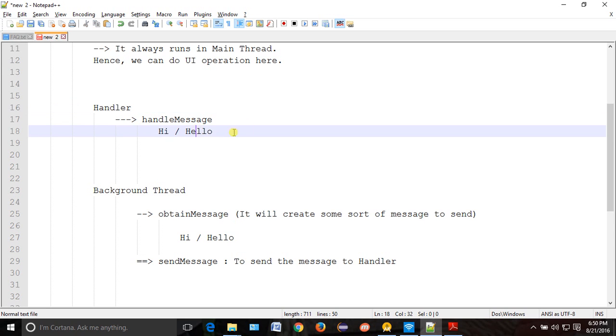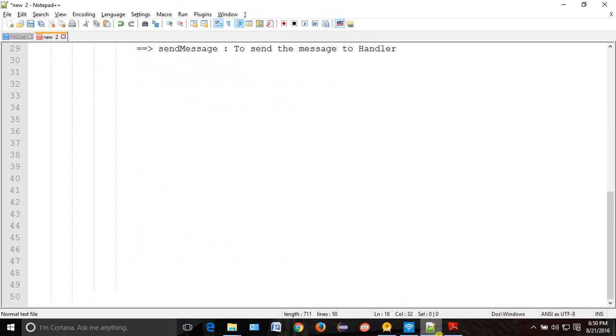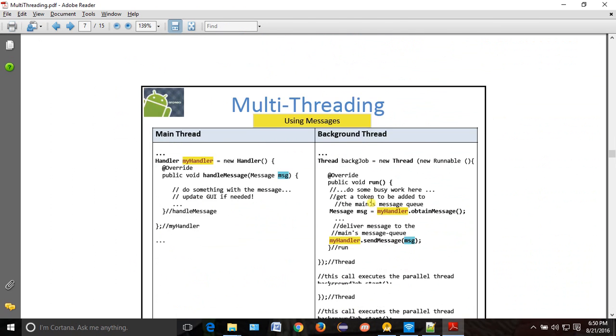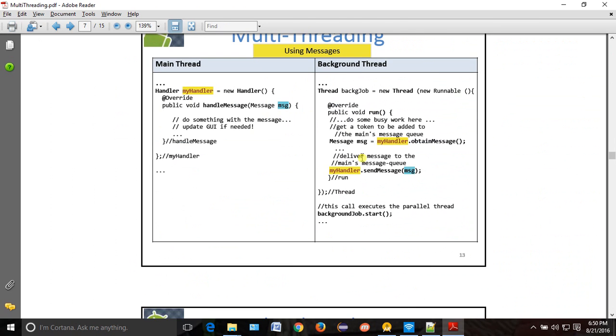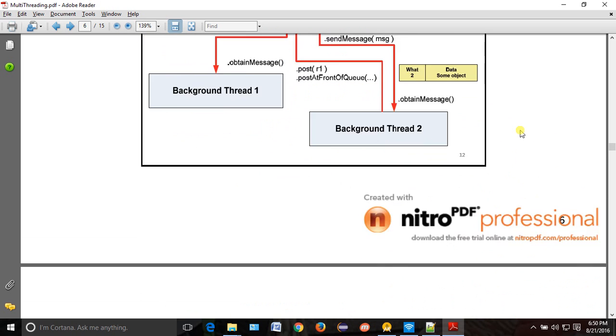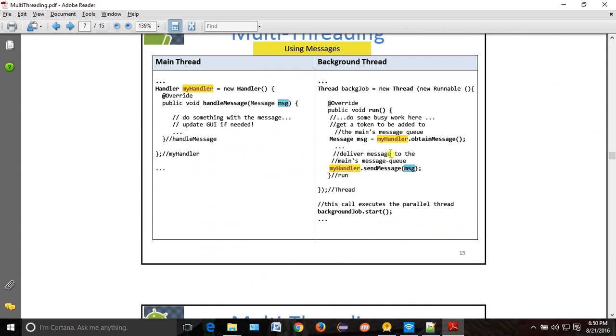Okay, so let's try to do this very simple example. Similarly, the handler will have this method handle message. This background thread is working now. Suppose the background thread wants to send a message to him, what will he do? He will first obtain message to get the token. If he does not have any token,